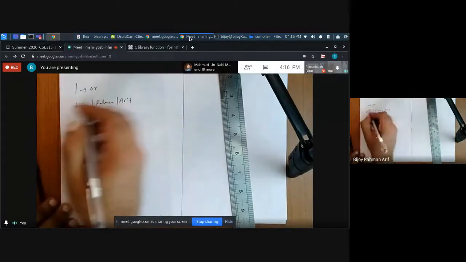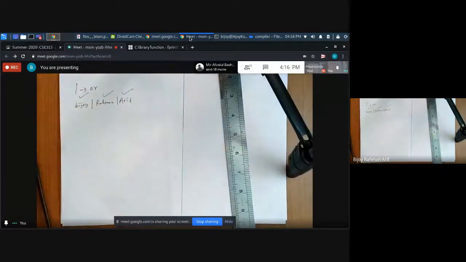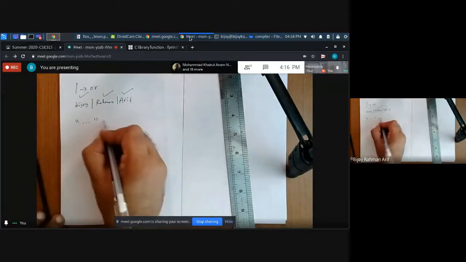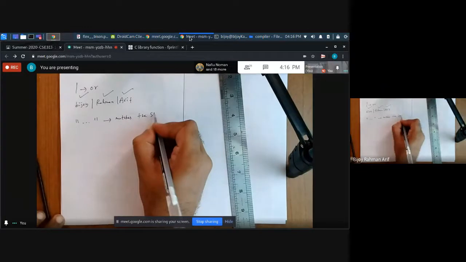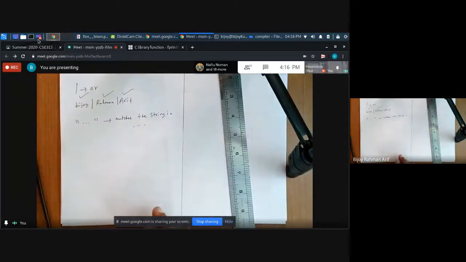So it is going to match either Bijoy or Rahman or Arif. What else is there? I have already said it. Whatever string matches inside this, it matches. That is finished. What else remains?